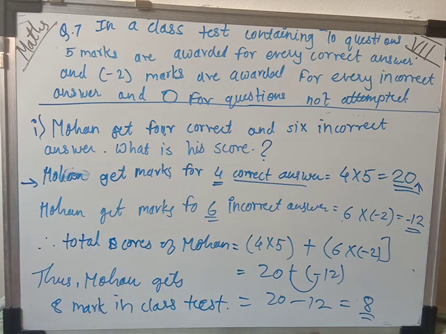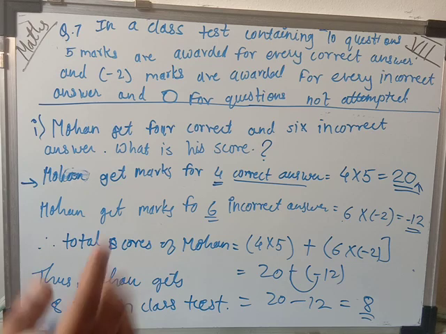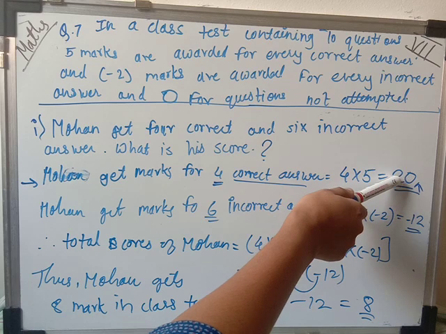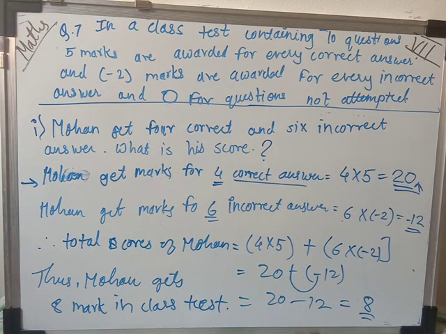I hope you have understood what this question is saying. However many correct answers you have, if some of your answers are incorrect, the total of those incorrect answers will be subtracted from the total of your correct answers, and that will be your total score. In competitive exams, maybe you have heard that negative markings are there. That's why some people, if they are not sure about the answer, always leave that question because they don't want to lose their marks.